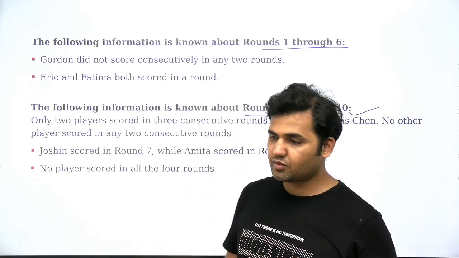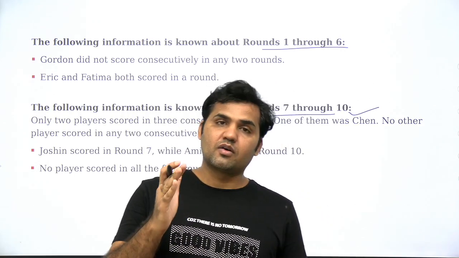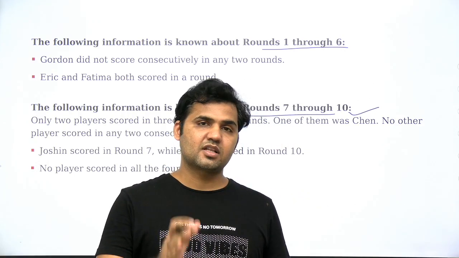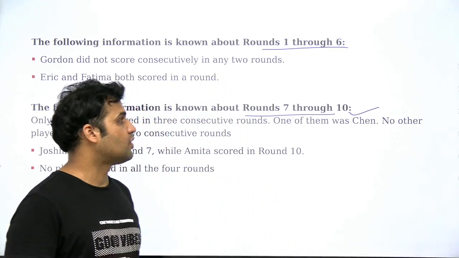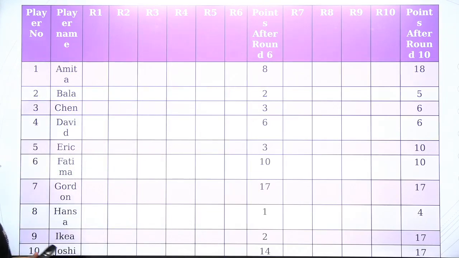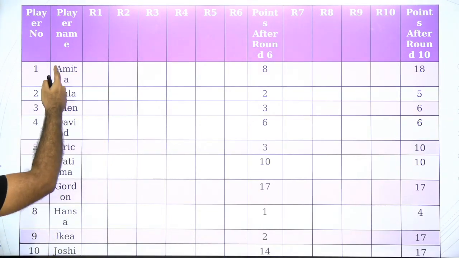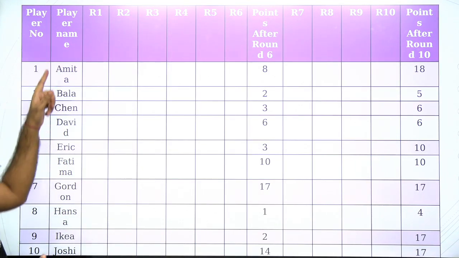So first of all, you have to make the table for 10 rounds. You have to decide what are the participants of every round and what is the score of every participant who is participating in that round. So you have to make a table of 10 rounds, right? So I have made this table. These are the player names, right, from 1 to 10. These are the player numbers or player names.